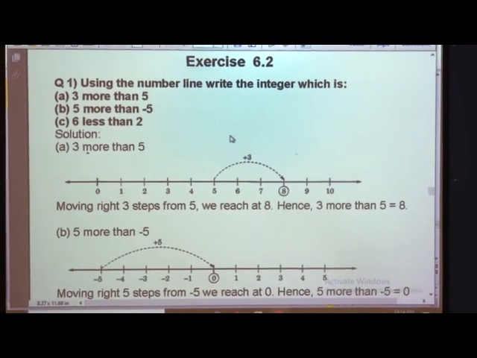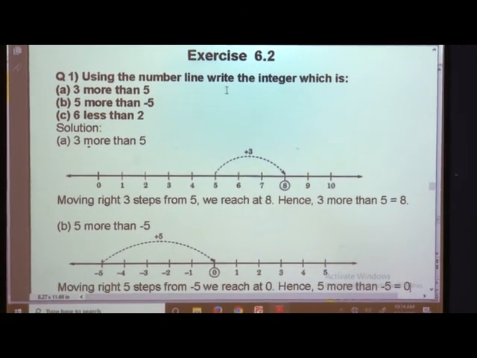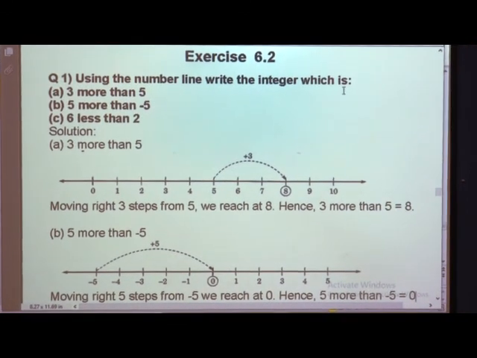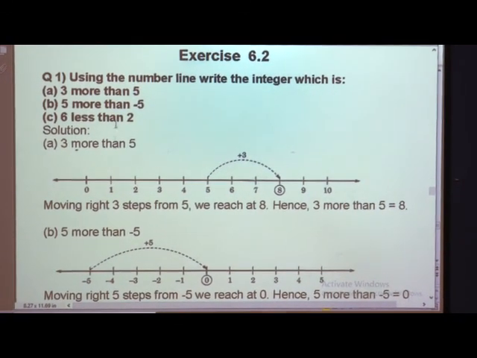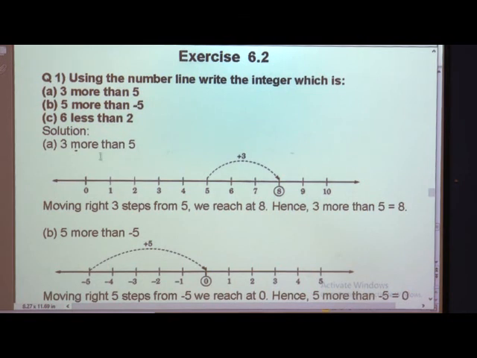Now you can see the first question: using the number line, write the integer which is 3 more than minus 5.